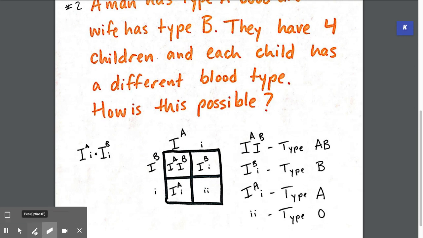Again, the F1 offspring are inside the Punnett square. These are the 4 possible genotypes, the 4 possible blood types. So we have AB blood, type B blood, type A blood, and type O blood.